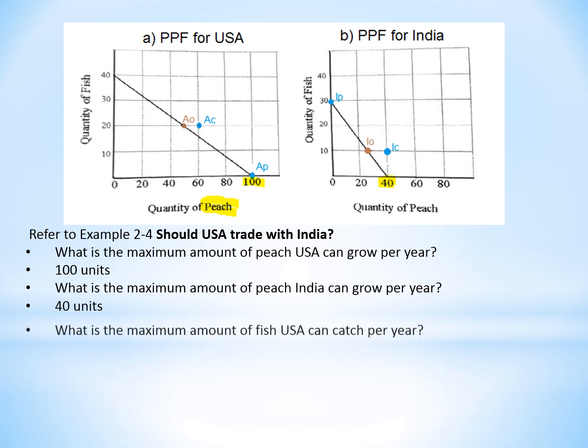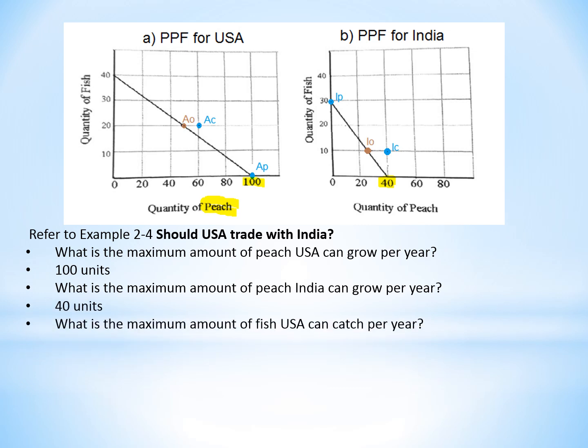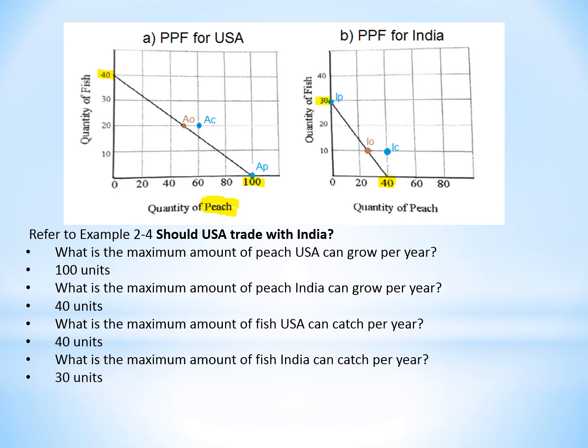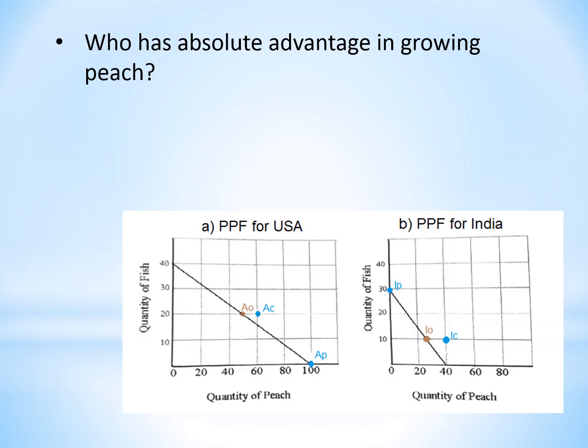And then, what is the maximum amount of fish USA can catch per year? What do you think? 40, right? Good. And then next question, what is the maximum amount of fish India can catch per year? 30, isn't it? Good. Okay. Who has absolute advantage in growing peach? What do you think?